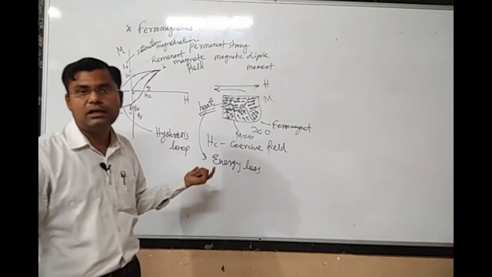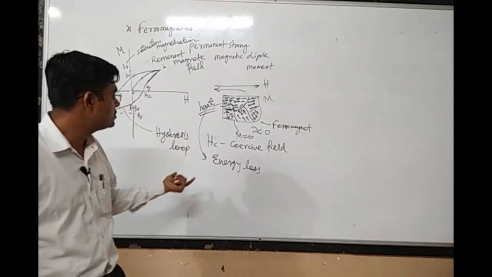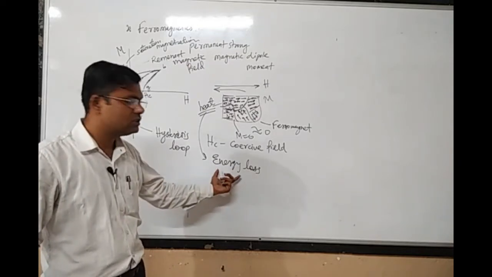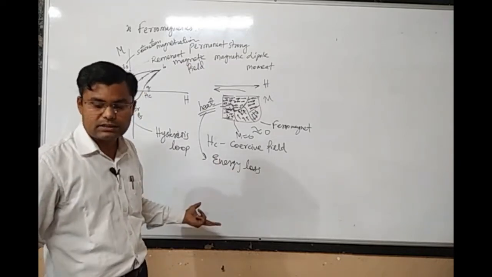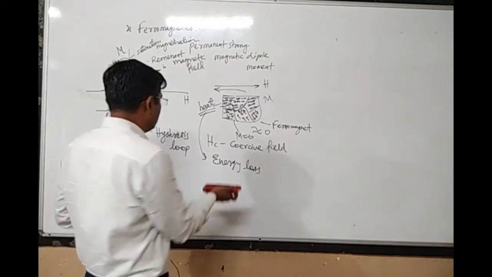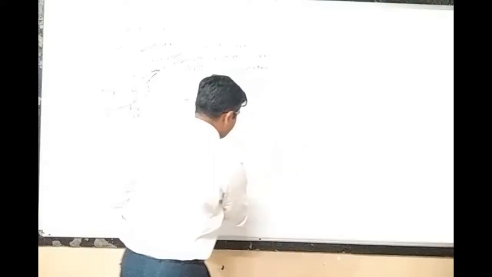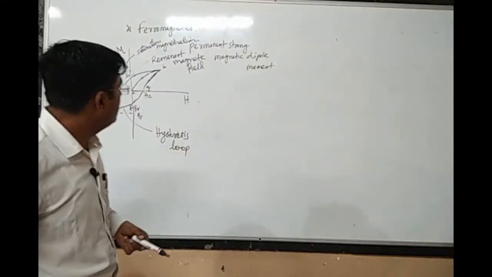So a ferromagnetic material has some problem, and that problem is called the energy loss in the hysteresis loop. Now if I want to find out the expression for this energy loss, that can also be found out very easily.